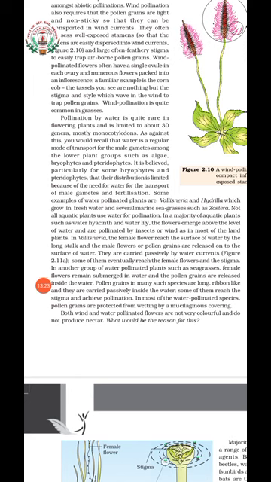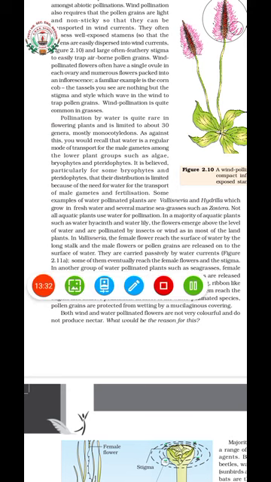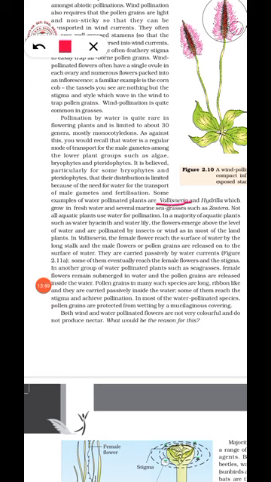Some examples are Vallisneria, Hydrilla. Then seagrass like Zostera. Vallisneria, Hydrilla, Zostera, etc. are examples of water pollinated plants. It is not necessary that all aquatic plants use water for pollination.